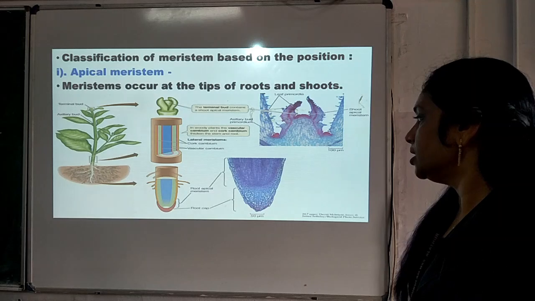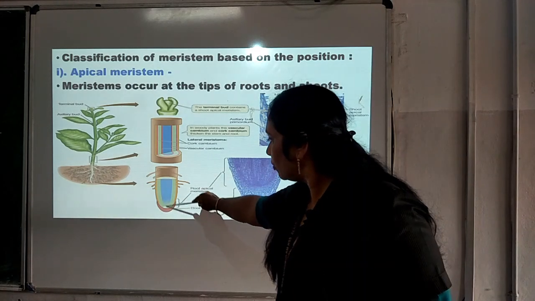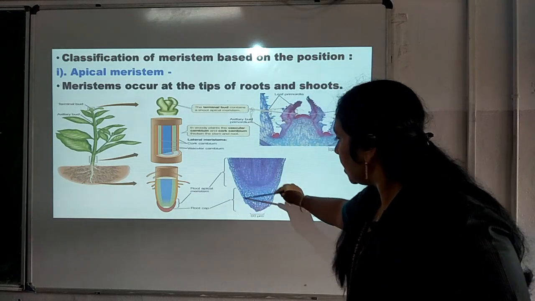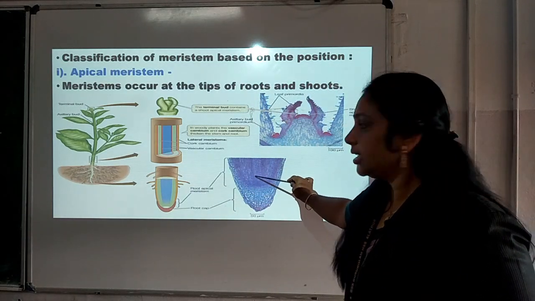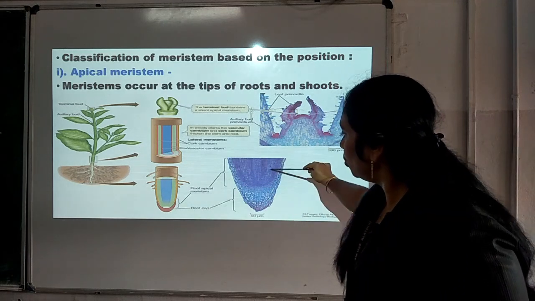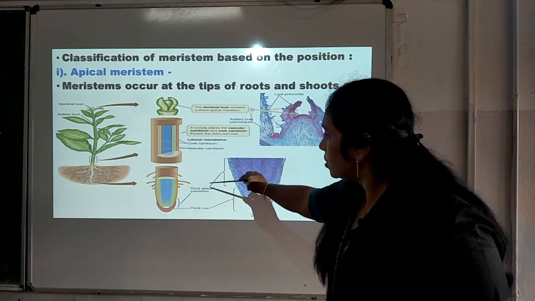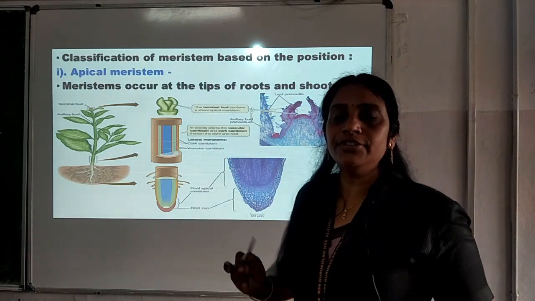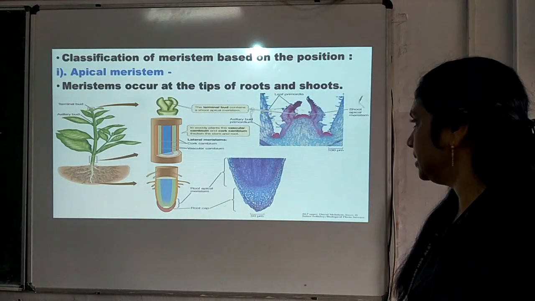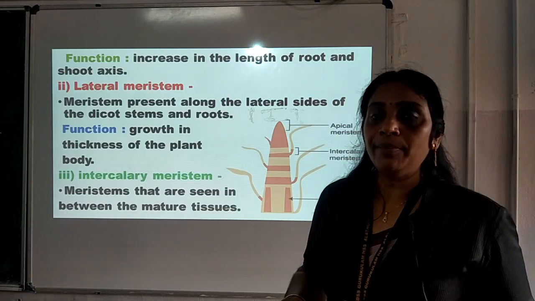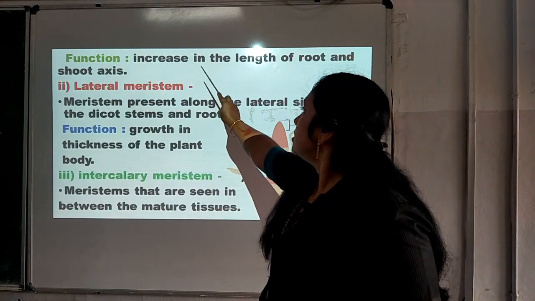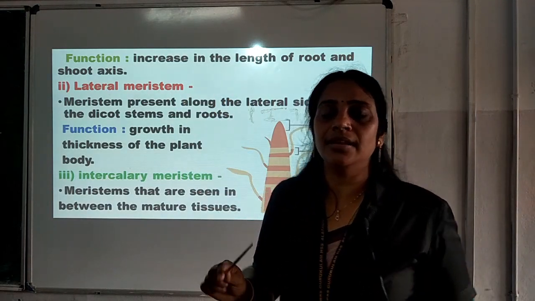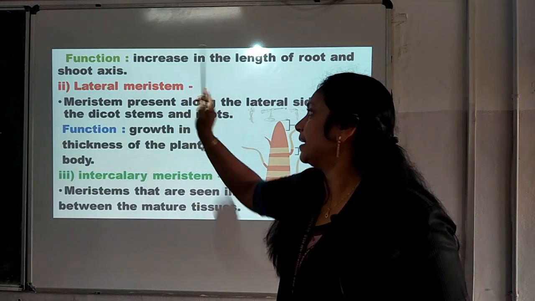Now in the case of root, it is also the same thing. You can see this is the part of the root, and here we can see root apical meristem. This is the area where the TS of root has been taken, and in this TS of root you can see this is the area which is called root apical meristem. Here the division of cells takes place. Now the function of apical meristem is to increase the length of root and shoot axis. It helps to increase the length of the root as well as the shoot axis.